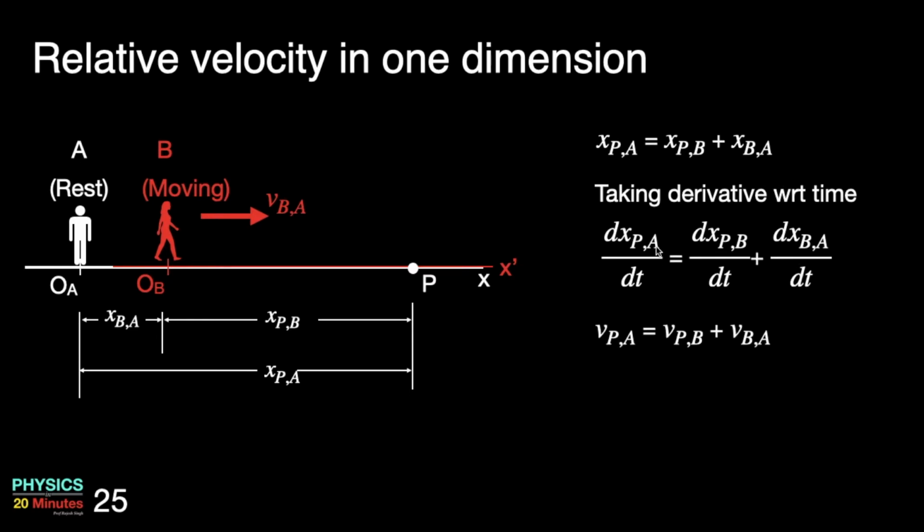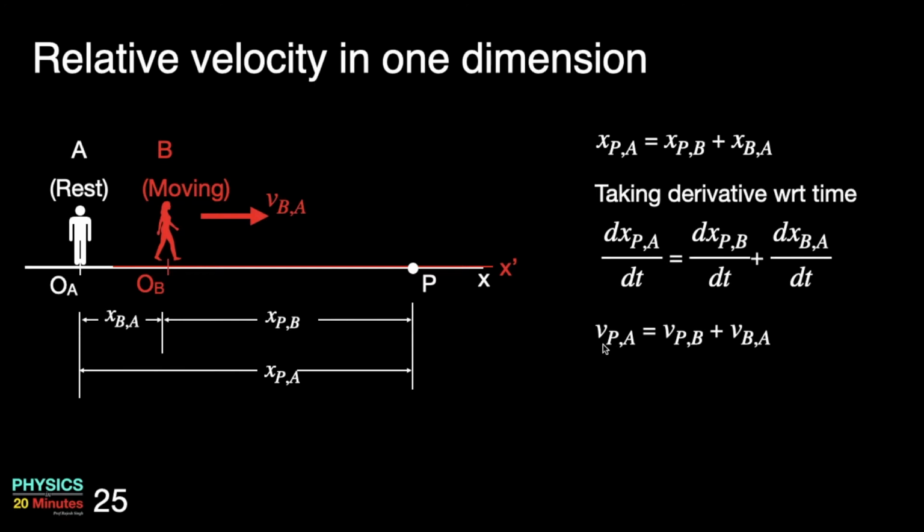The time derivative of position of particle P with respect to A will give me the velocity of particle P with respect to A. The time derivative of position of particle P with respect to B will give me the velocity of particle P with respect to B, and the time derivative of position of observer B with respect to A will give me the velocity of observer B with respect to A.